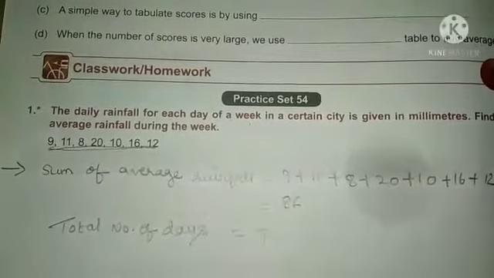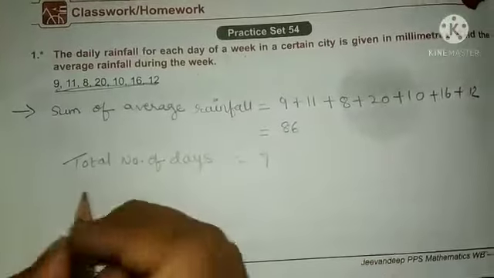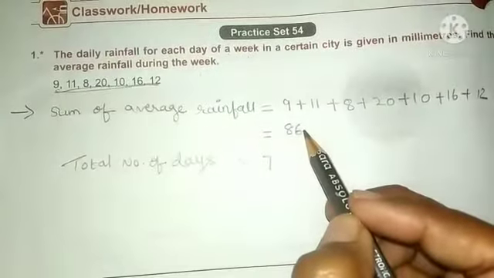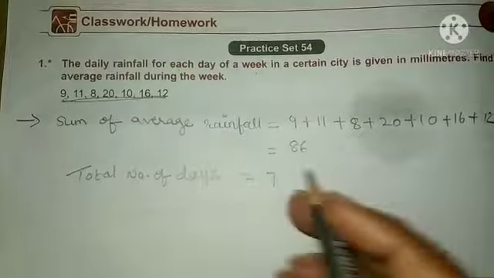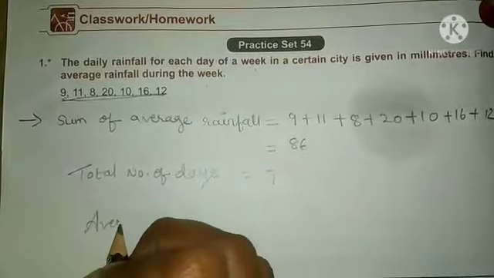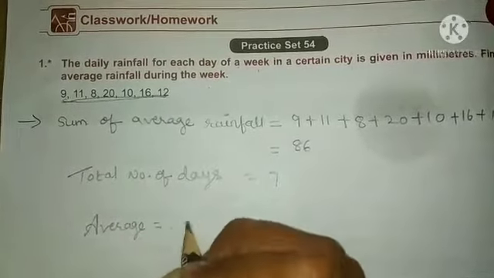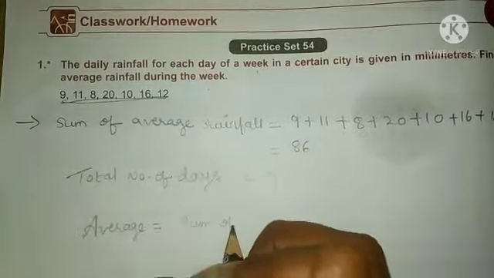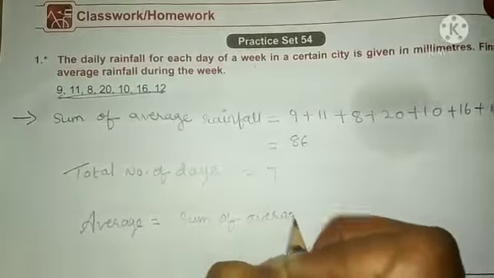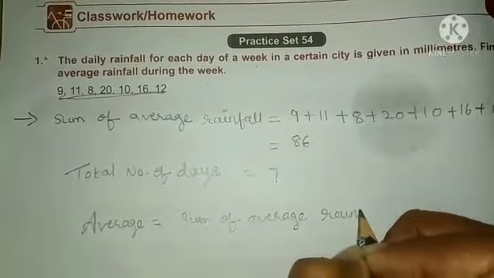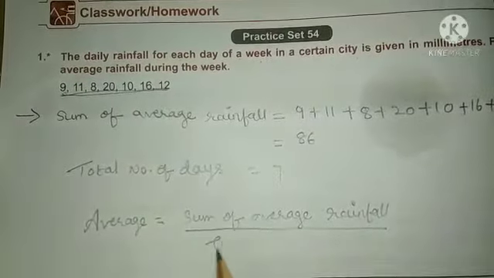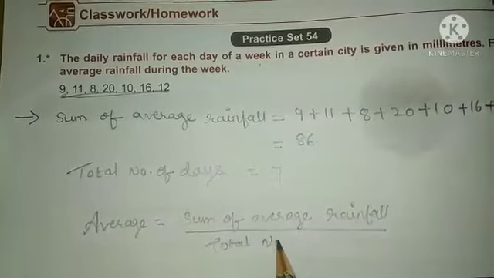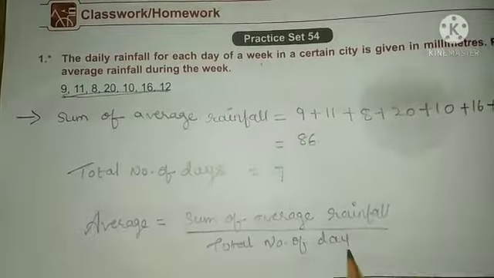Clear? Now how will you calculate this? You have to divide the sum of rainfall by the total number of days. So here we will write: average is equal to sum of rainfall divided by total number of days.